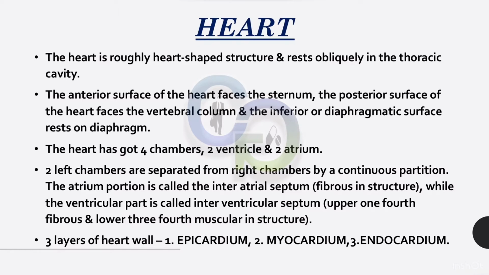The heart has four chambers: two ventricles and two atria. The two left chambers are separated from the right chambers by a continuous partition. The atrial portion is called the interatrial septum, fibrous in structure, while the ventricular part is called the interventricular septum, upper 1/4 fibrous and lower 3/4 muscular in structure. Three layers of the heart wall: epicardium, myocardium, and endocardium.